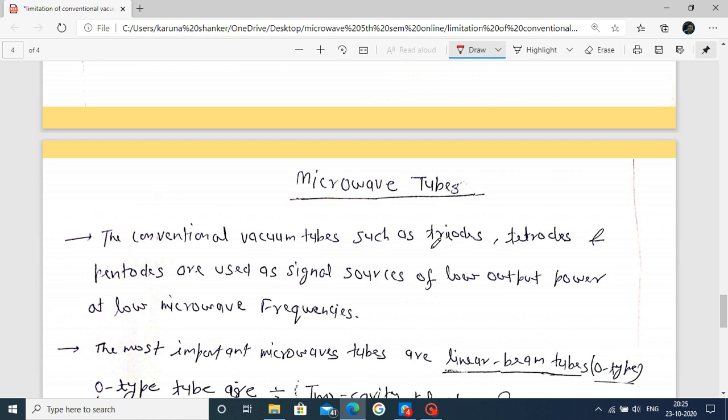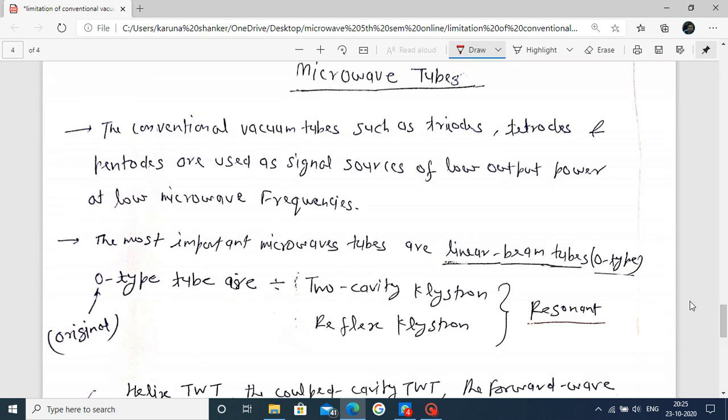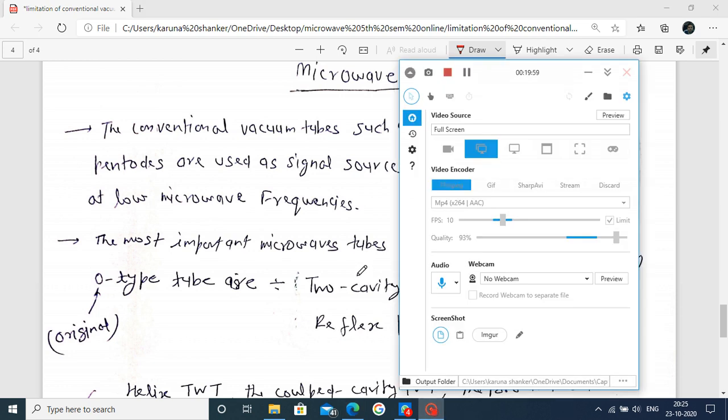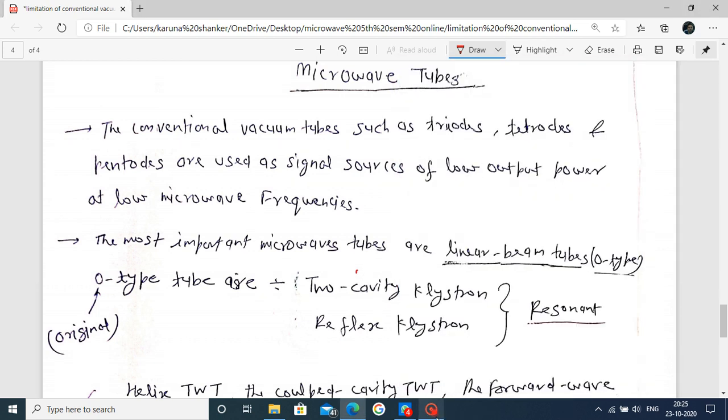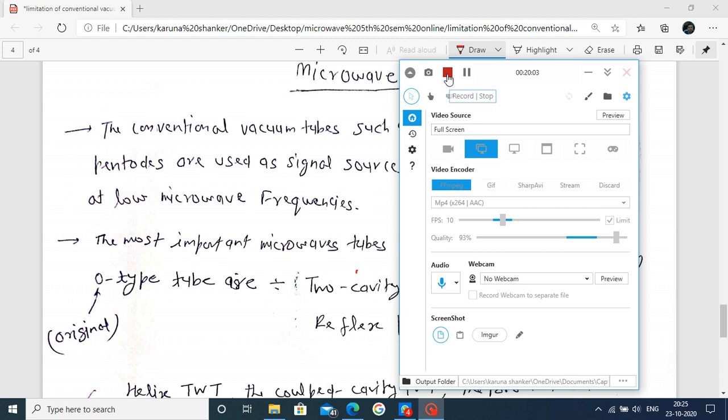Now we have seen the limitations of the conventional vacuum tube and why we cannot use it at microwave frequency. Now we want to know which types of tubes are used at microwave, and we will focus on this in the upcoming lectures.